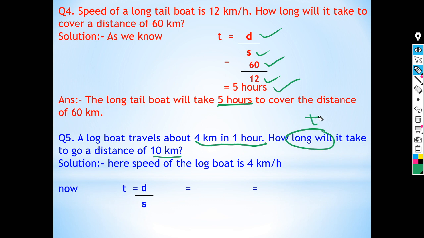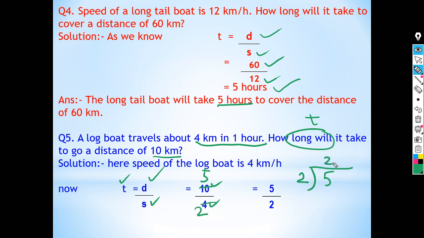So we know time is equal to distance upon speed. That is, distance is 10 kilometers and speed is 4 kilometers per hour. That is 10 divided by 4. Now cancel it by 2. So 2 twos are 4 and 2 fives are 10. So it is 5 by 2. Now we will divide 5 by 2.